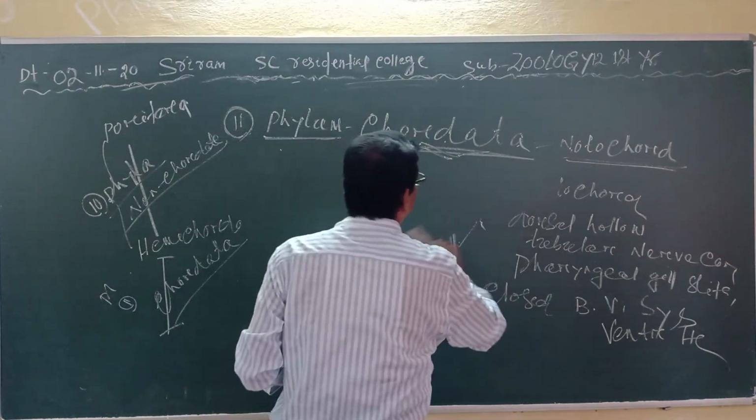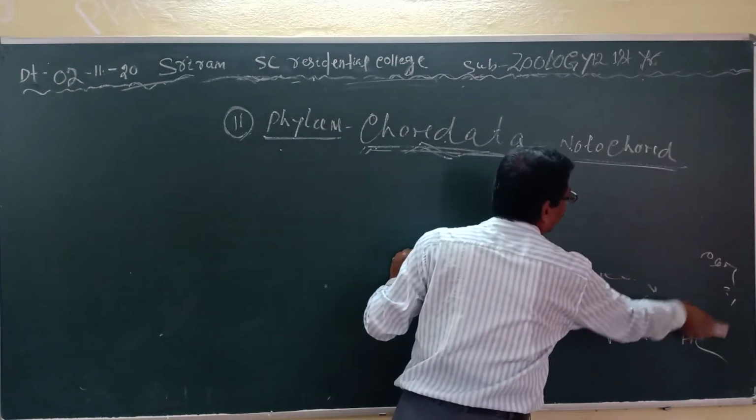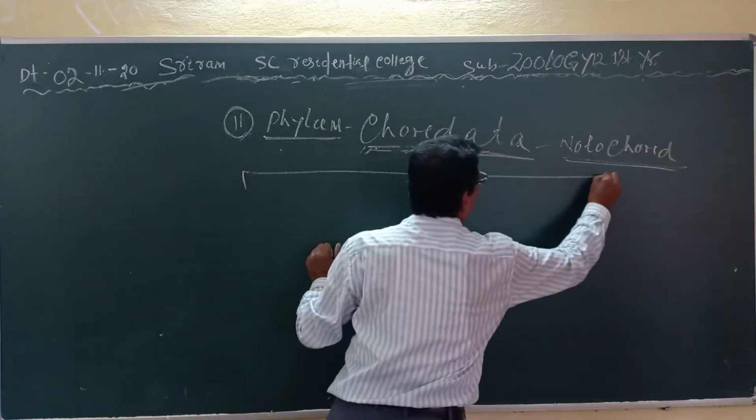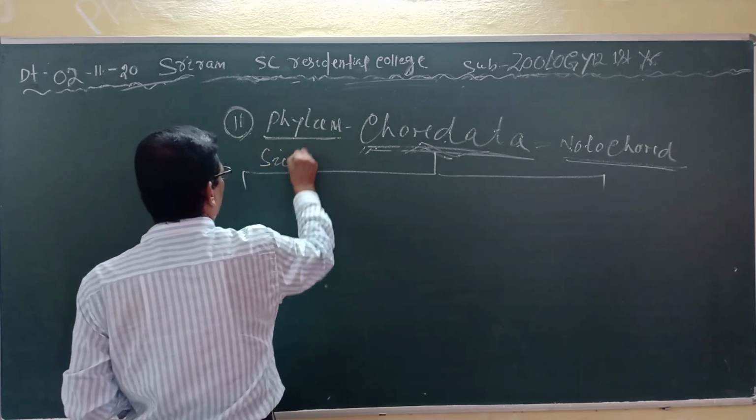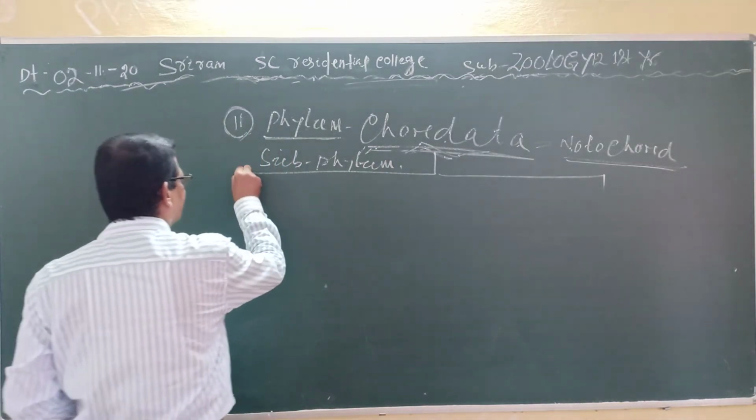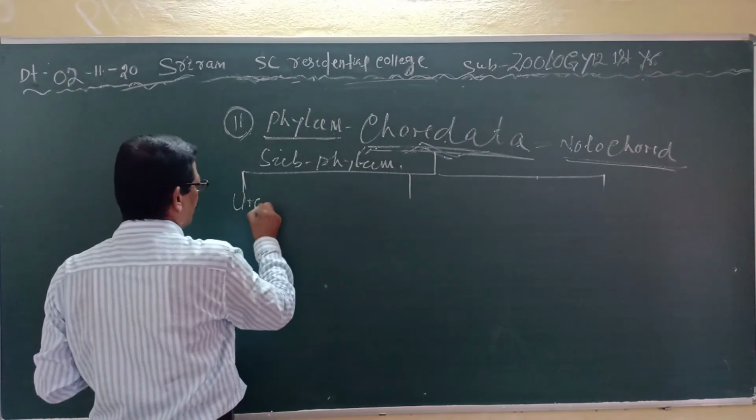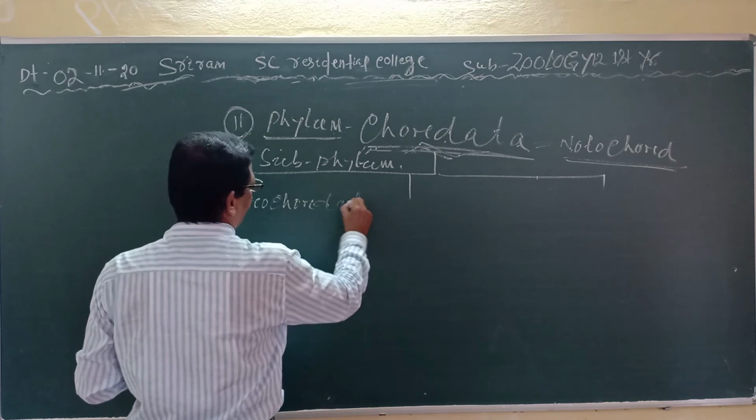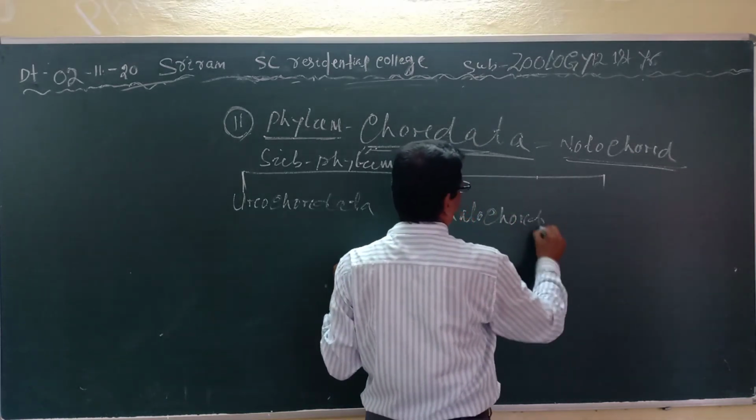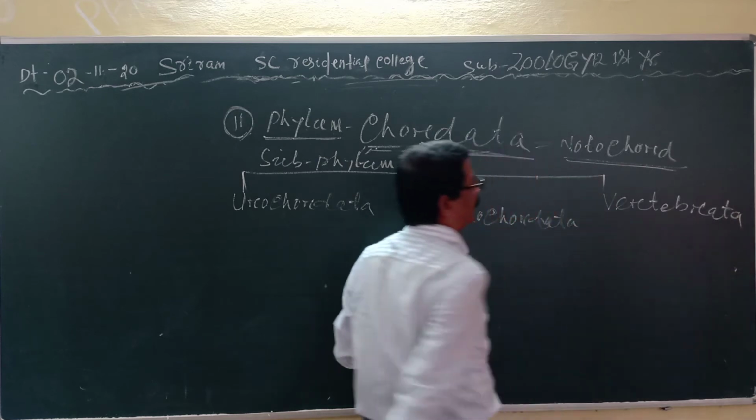Then you come to the division of the phylum Chordata. The phylum Chordata is divided into three parts, and these are called subphyla. Earlier we studied Hemichordata; now we study the subphyla under Chordata. Three subphyla are studied: Urochordata, then Cephalochordata, and then the subphylum Vertebrata. Under Vertebrata we will study all of these.